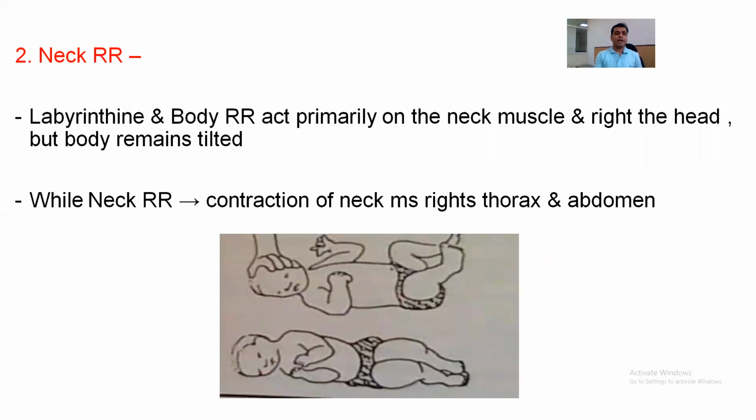Then next is neck righting reflex. Labyrinthine and body righting reflexes act primarily on the neck muscle and right the head, but the body remains tilted. Whereas in the neck righting reflex, contraction of the neck muscle rights the thorax as well as abdomen.